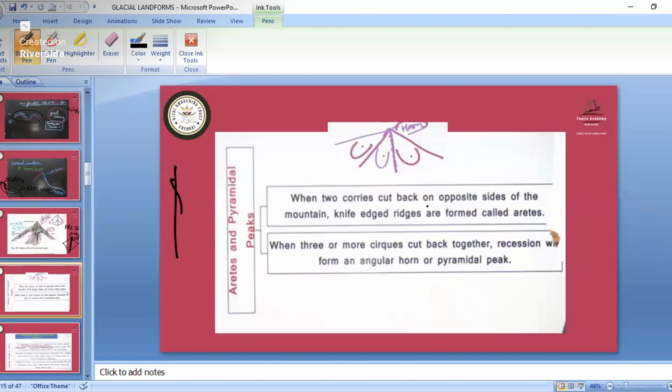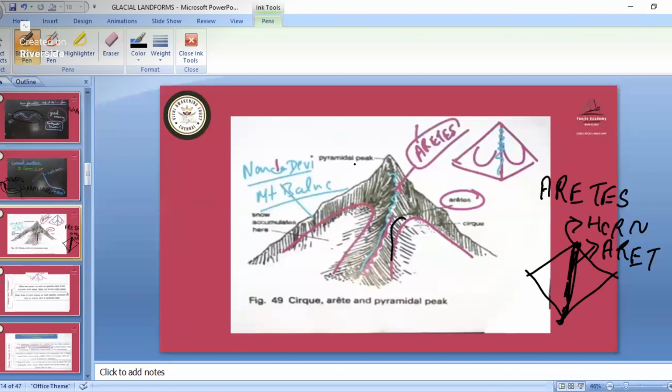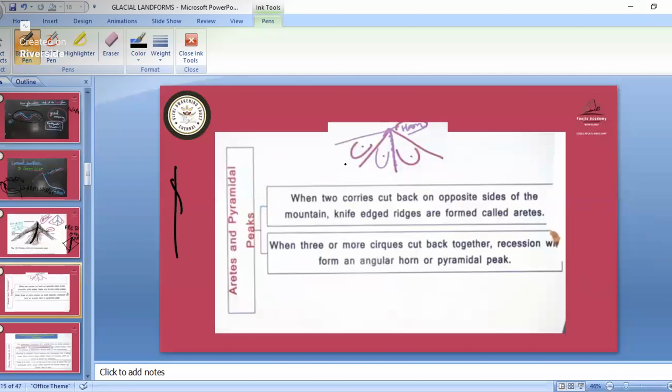When two cirques cut back on opposite sides of the mountain, knife-edge ridges are formed, called arêtes. When two mountain parts are being cut by glacial movements, the parts settle down here and these knife cuts are known as the arête. From up here it is melting and coming down, and some of it is settling down here. So this is like knife-cut edges, known as the arête, and the upper part we have is known as the pyramidal peak or horn.